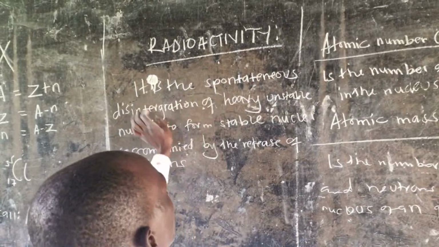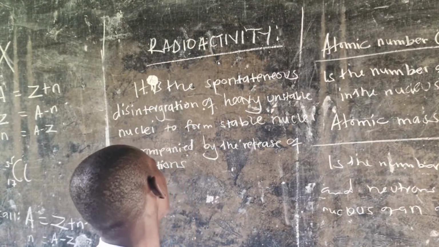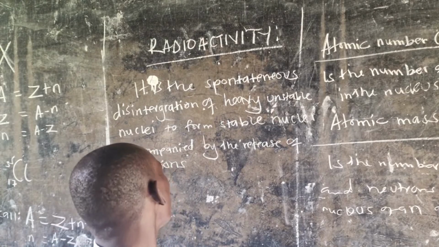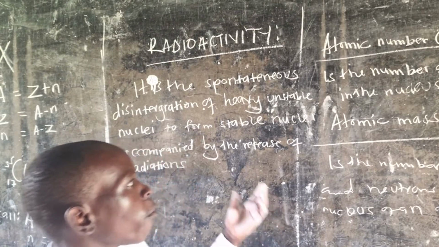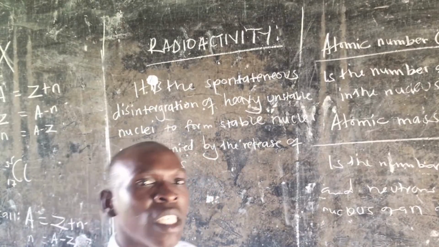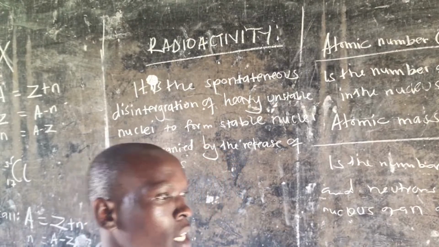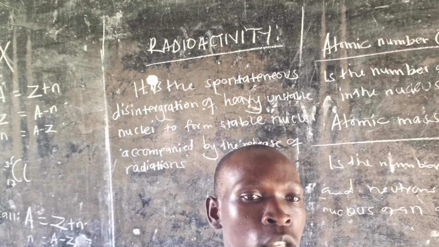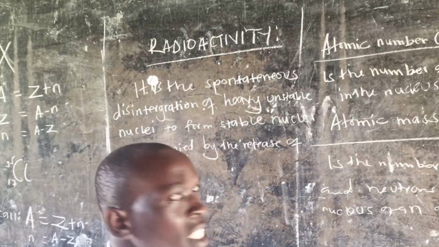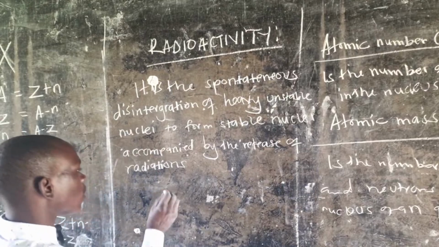The spontaneous disintegration of heavy unstable nuclei to form stable nuclei accompanied by the release of radiations. Whenever a heavy unstable nucleus is spontaneously or continuously disintegrated, then it forms a stable one, but with the release of radiations. Now, let us look at the radiations that are released during radioactivity.